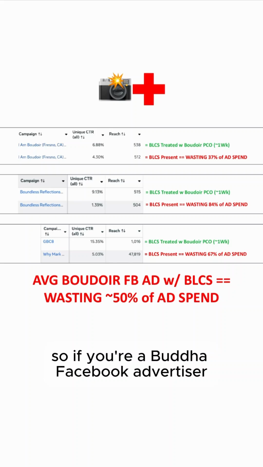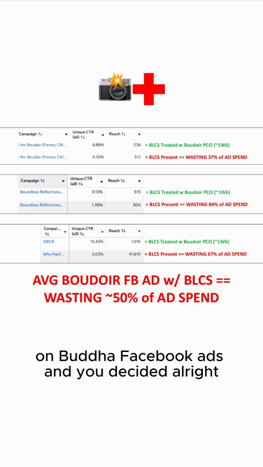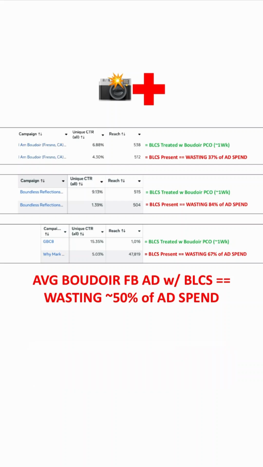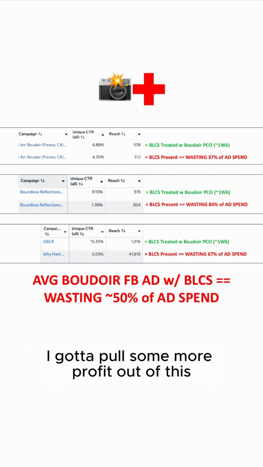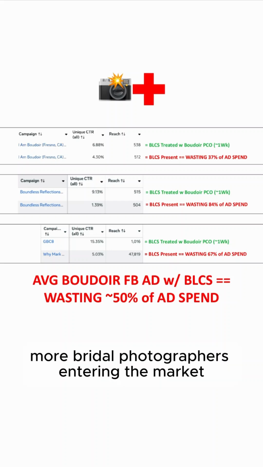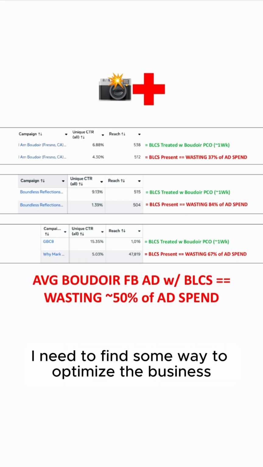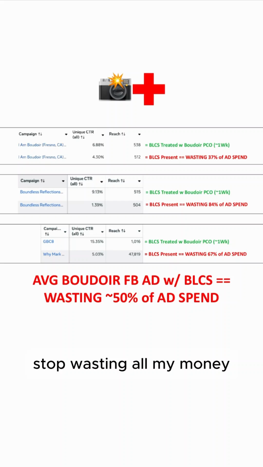So, if you're a Boudoir Facebook advertiser spending more than 10 grand a month on Boudoir Facebook ads, and you decide, all right, I've optimized every other part of my business, I gotta pull some more profit out of this because there's inflation, prices going up everywhere, more Boudoir photographers entering the market. I need to find some way to optimize the business, get more profit out of the business, stop wasting all my money.